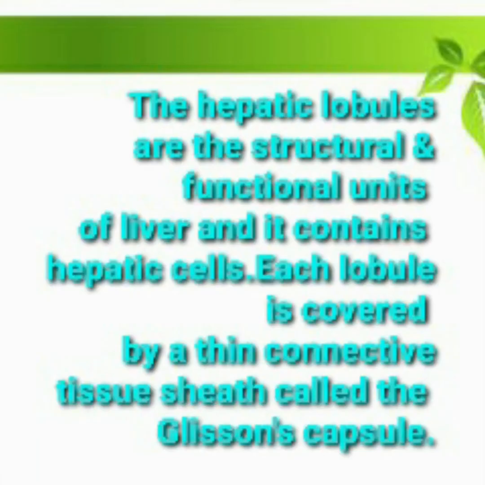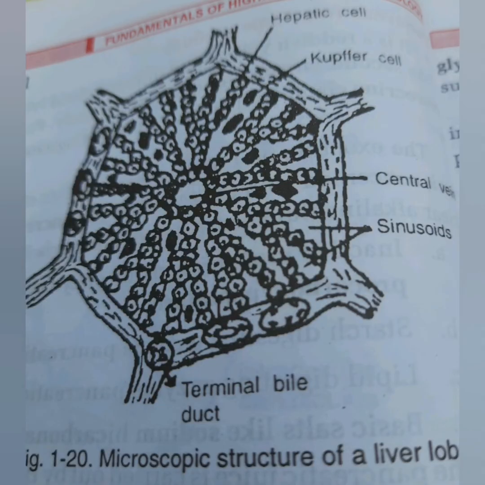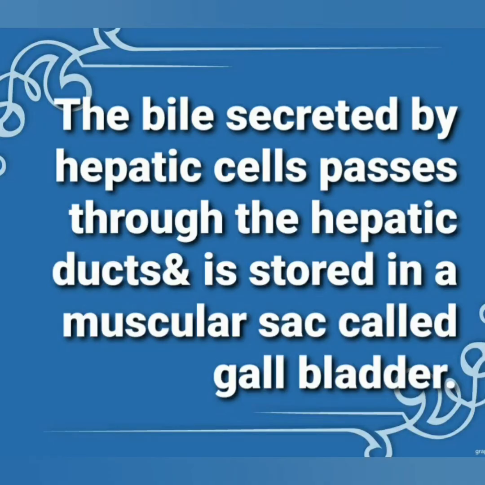The hepatic lobules are the structural and functional units of the liver, and they contain hepatic cells. Each lobule is covered by a thin connective tissue sheath called Glisson's capsule. Besides the hepatic cells, you can see Kupffer cells also inside the liver lobule. This is the microscopic structure of the liver lobule. The bile is secreted by hepatic cells, passes through the hepatic duct, and is stored in a muscular sac called a gallbladder.